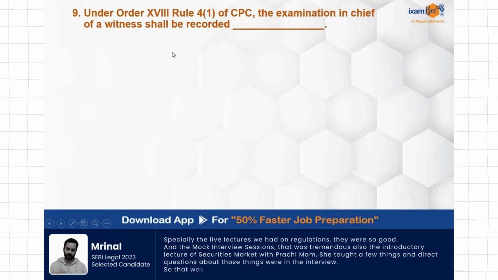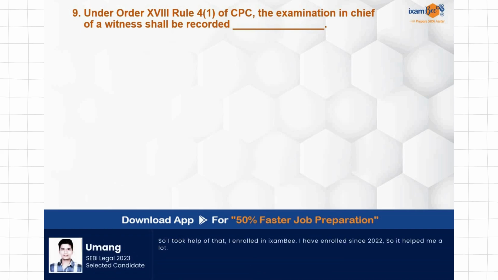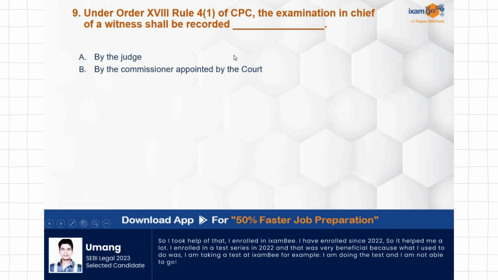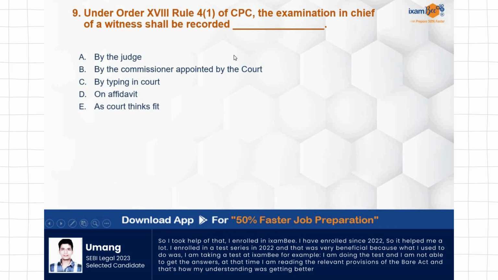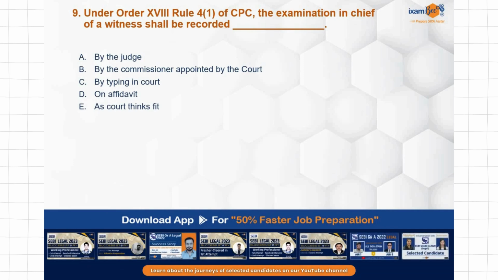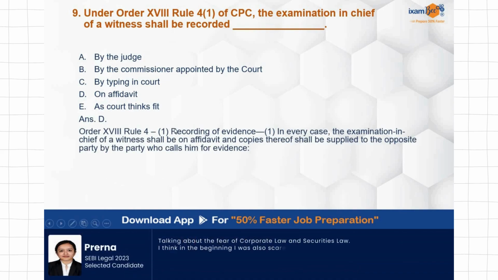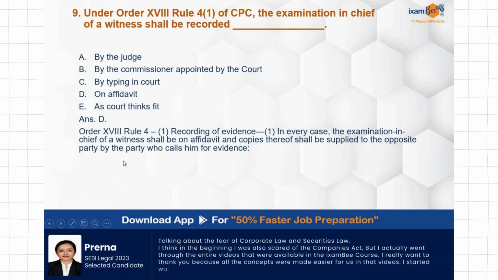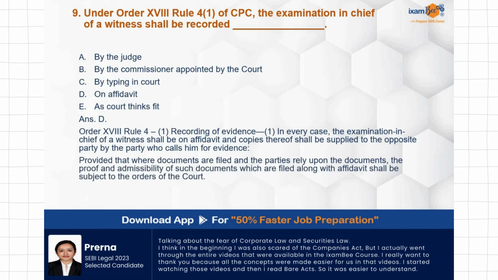Under Order 18, Rule 4, Clause 1 of CPC, the examination in chief of a witness shall be recorded by the judge, by the commissioner appointed by the court, by typing in court, or on affidavit, as the court thinks fit. So the correct answer is on affidavit. Rule 4 talks about the recording of evidence. In every case, examination in chief of a witness shall be on affidavit and copies shall be supplied to the opposite party.